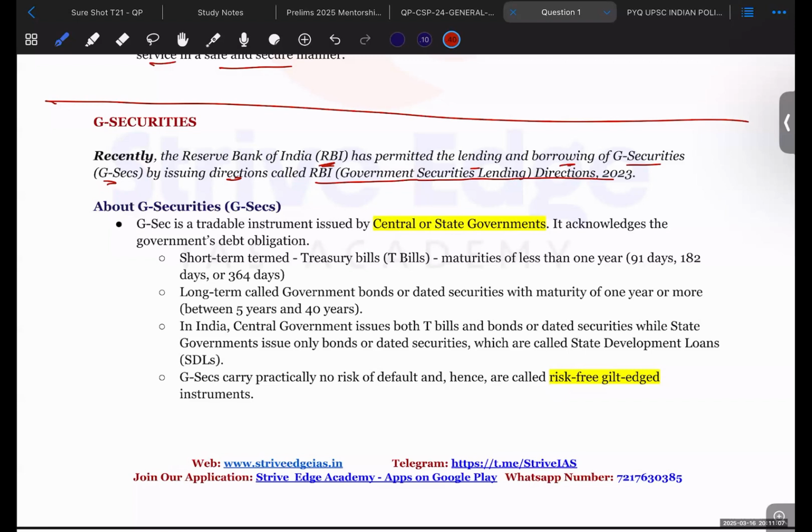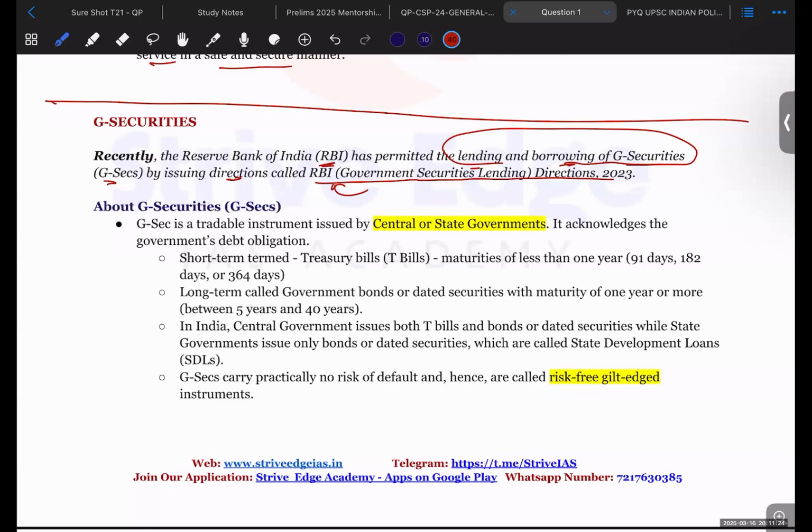The name of these directions is not important, but you should remember that RBI has permitted this lending and borrowing of G-securities.